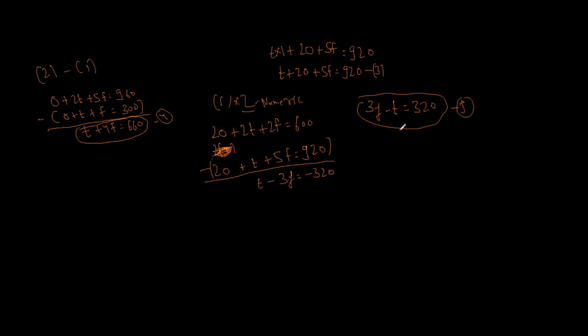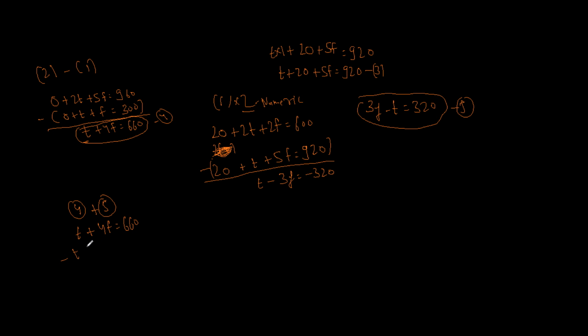Now if we add these two equations, we will be able to get rid of T and finally get an equation in terms of F which we are looking for. So let's do 4 plus 5. This time plus will suffice because it is plus T here, minus T here. If we add them, T will cancel out. So on doing this, I get T plus 4F equal to 660. Let me write this as minus T plus 3F equal to 320.